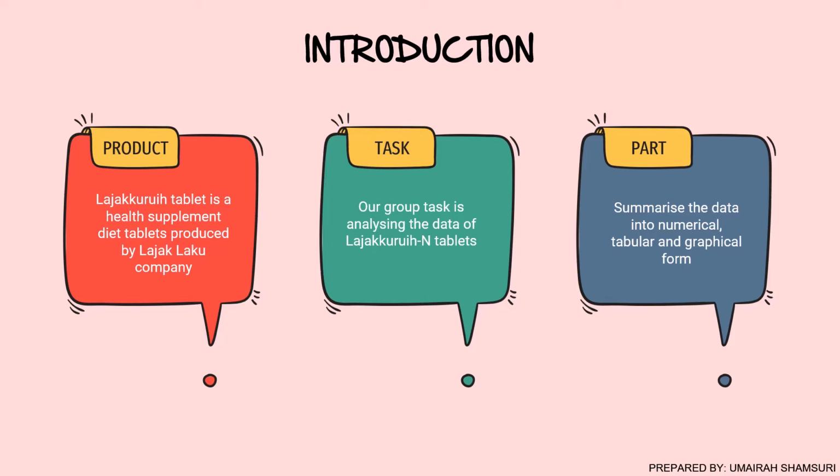From the data given, 200 sample observations were taken at random from 3 production shifts run daily, namely morning, evening, and night in December 2020. From the data given, we can determine the weight, percentage of relative density, and tensile strength of the tablets.